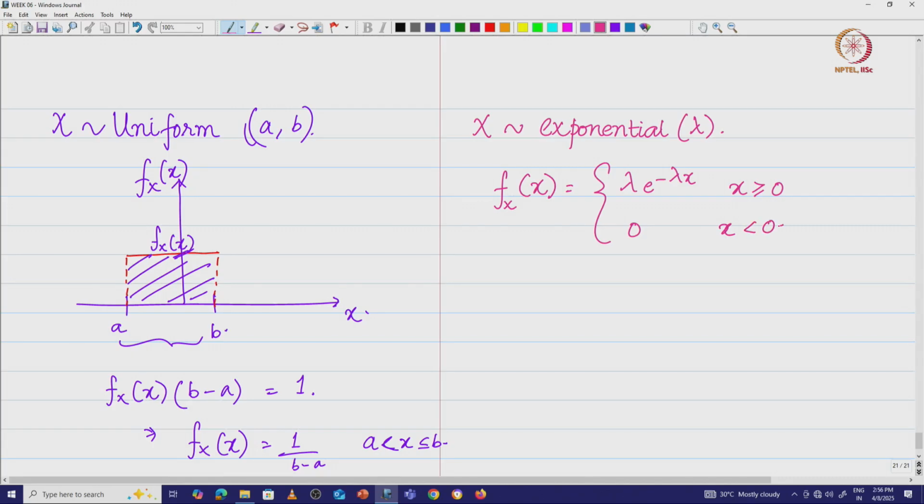In fact, we can write this also here in the uniform distribution case. I can write f_X(x) is equal to 1 by (b minus a) for a less than x less than or equal to b, and 0 otherwise. So, outside of the interval this is going to be 0. So, this is what we have.